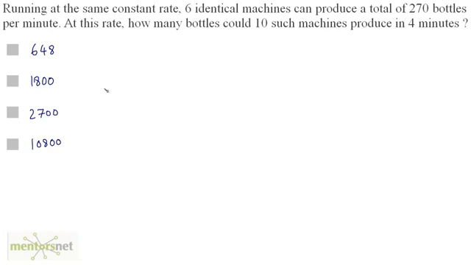Running at the same constant rate, 6 identical machines can produce a total of 270 bottles per minute. At this rate, how many bottles could 10 such machines produce in 4 minutes? Well, we have the number of machines and the number of bottles. And if you increase the number of machines, the bottles produced will also increase. So the number of machines is directly proportional to the number of bottles produced. Well, we have 6 machines that can produce 270 bottles.